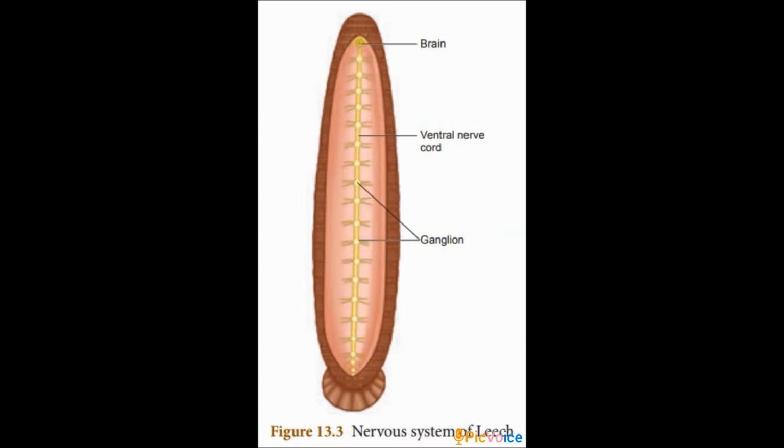The suprapharyngeal ganglion is present in the brain. The subpharyngeal ganglion lies below the pharynx and is formed by the fusion of 4 pairs of ganglia. In the middle you can count the 4 pairs of ganglia which occupy the subpharyngeal ganglion.